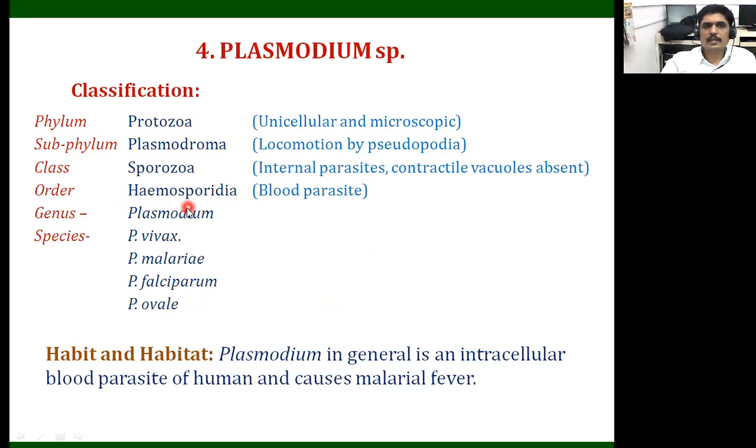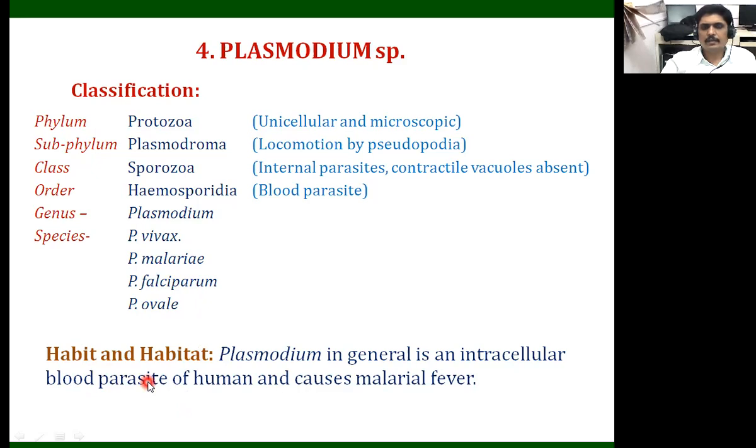Order is Haemosporida. Why? Because it is a blood parasite. All the Plasmodium protozoan parasites are found in the blood, so we call it a blood parasite. Genus is Plasmodium, and we have already observed the species: Plasmodium vivax, Plasmodium malariae, Plasmodium falciparum, Plasmodium ovale. These four species are generally found in our area, spreading malaria, which is a disease.